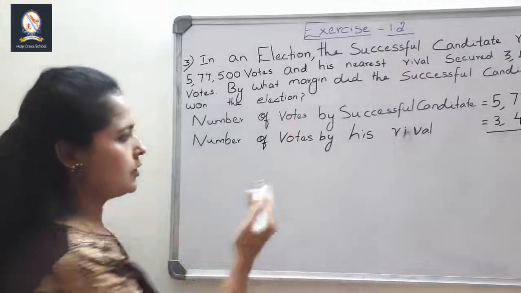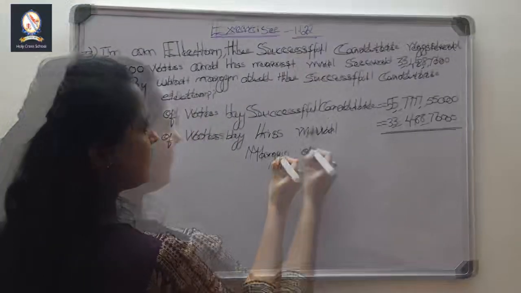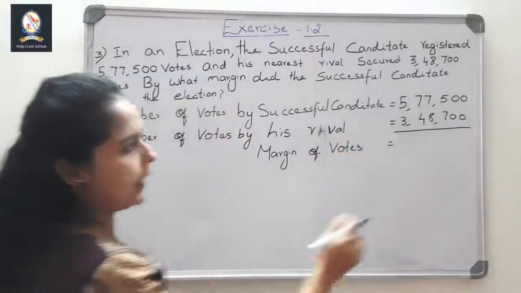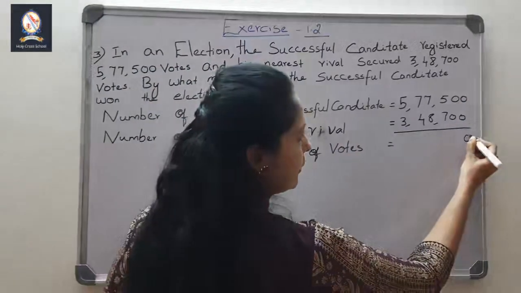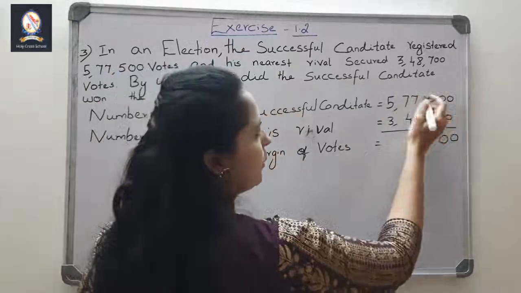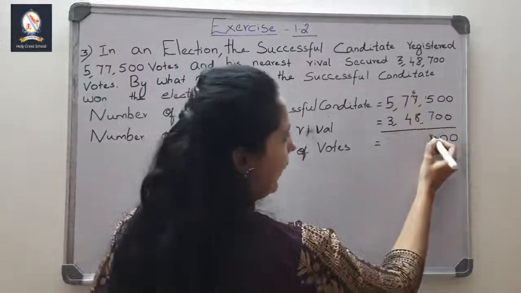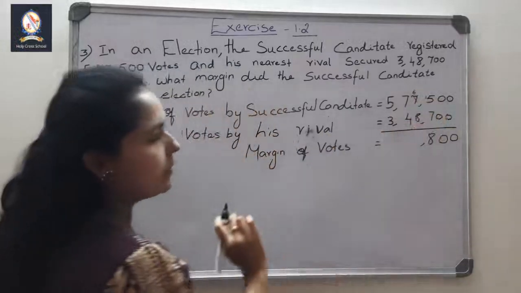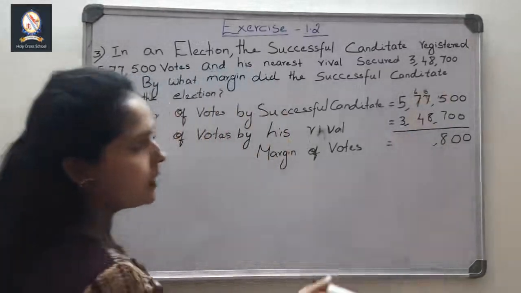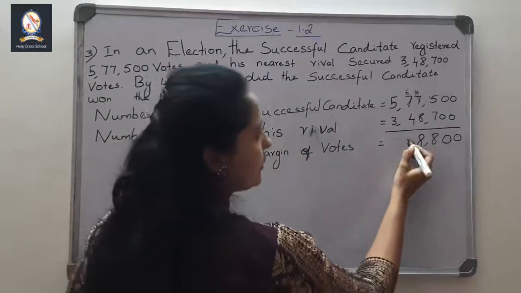So difference means what you have to do? You should subtract. So what you have to write? Margin of votes. Margin of votes is equal to, so margin means what I said? Difference. So difference means you should subtract. Come from the 0 minus 0, 0. 0 minus 0, 0. 5 minus 7 can you do? You can't do. So you should borrow. So it will become, this will become 6 and it will become 15. 15 minus 7, 8. Then 6 minus 8, will it go? No. Again you should borrow, and if you borrow it will become 6 and it will become 16. So 16 minus 8 is 8. Then 6 minus 4 is 2.